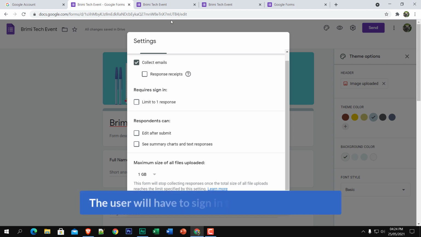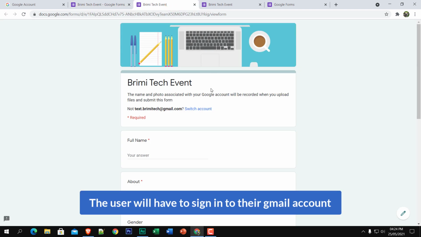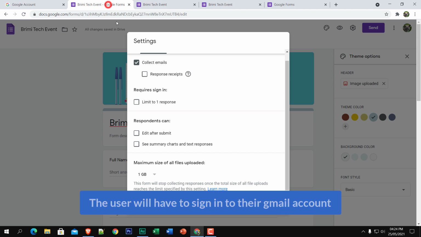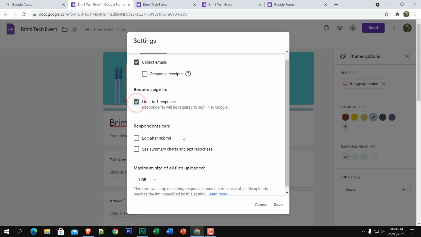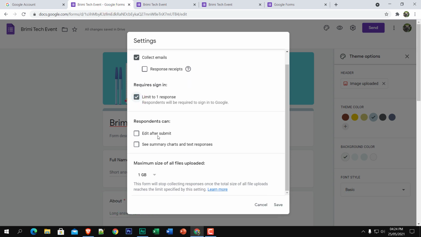Okay, the user will have to sign in to their Gmail account, and respondents can edit after submit. If you allow them, just check this box. Okay, and maximum size of the file uploaded 1 GB.